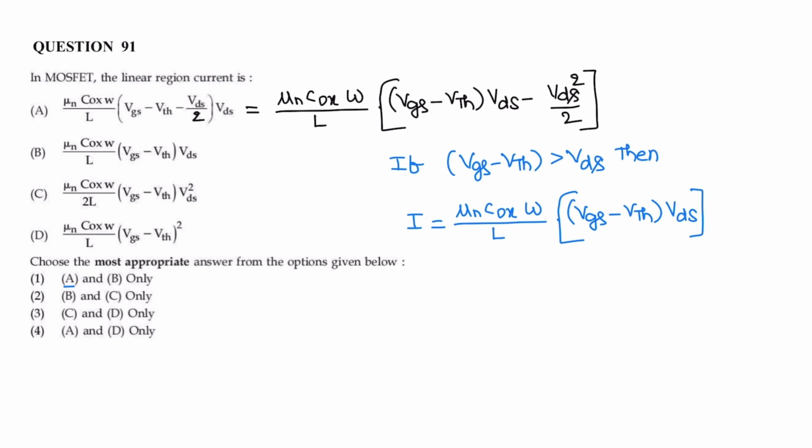Question number 91. MOSFET in linear region, the current is.